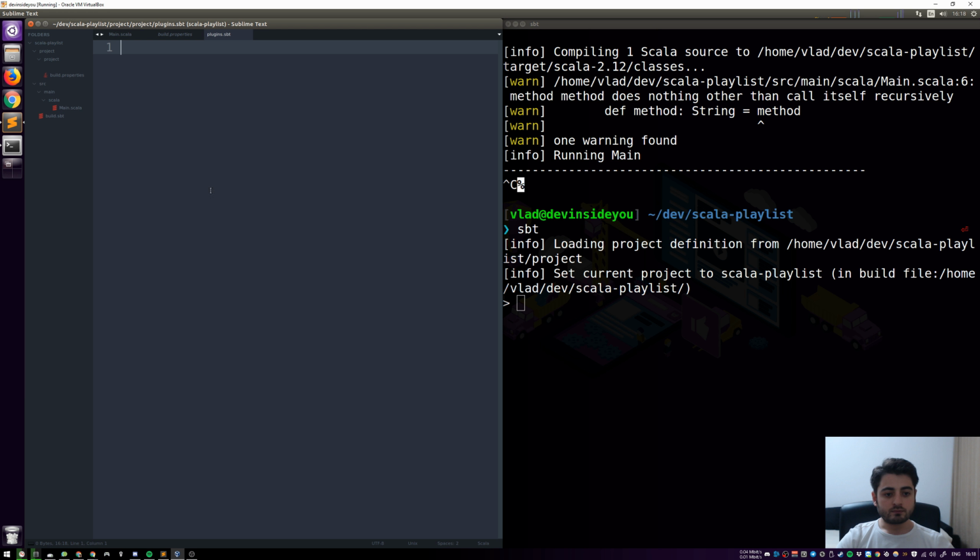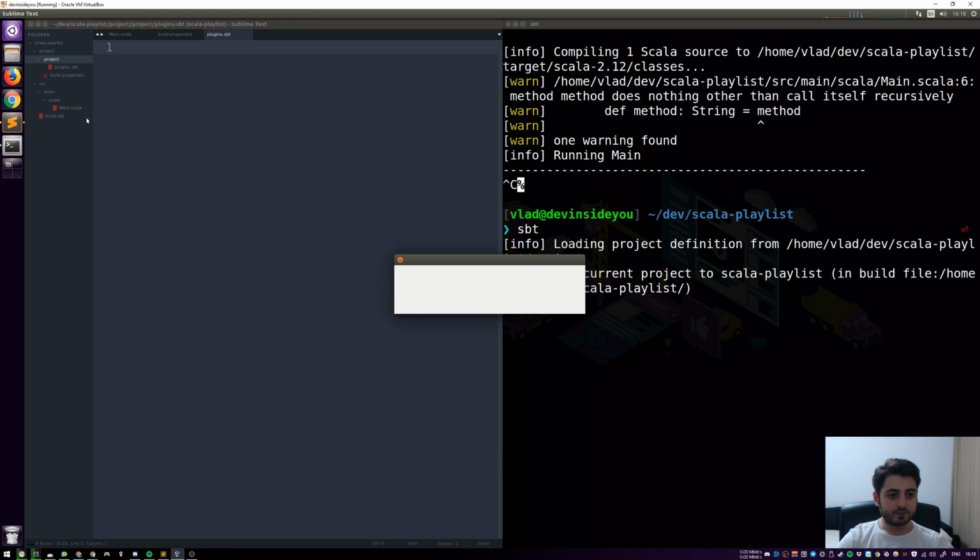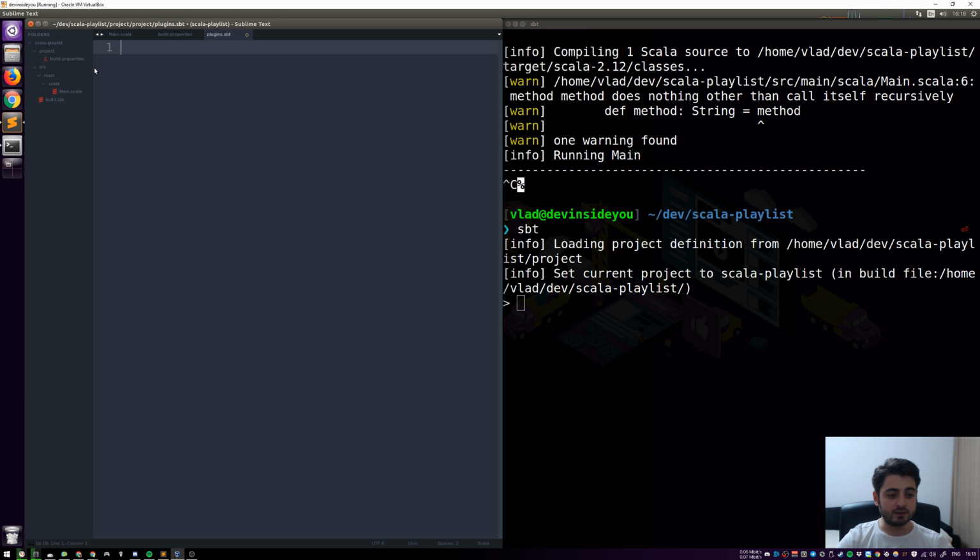Notice that when SBT is running, it also creates this empty subfolder. We can remove it so that you can see it a little bit better.